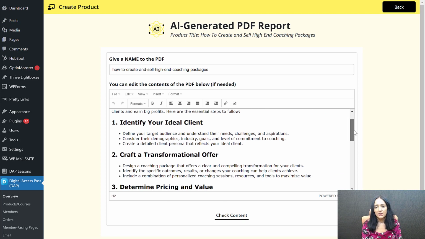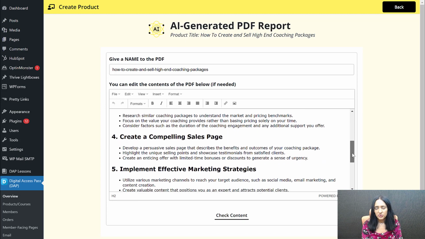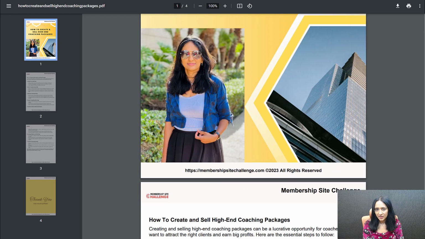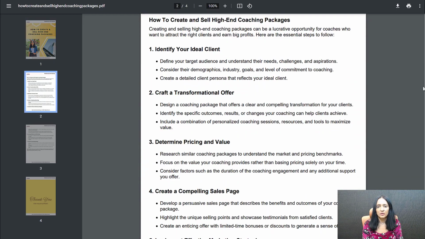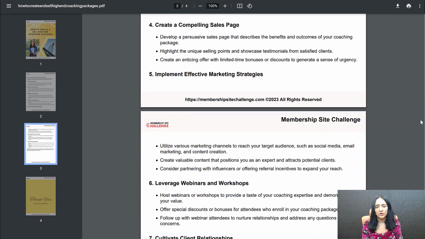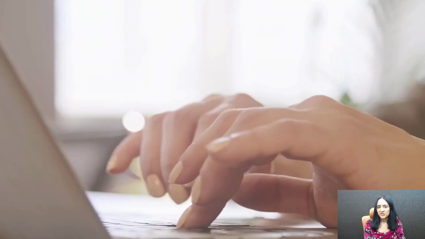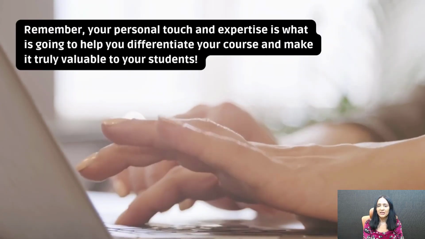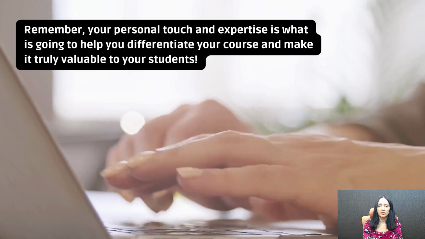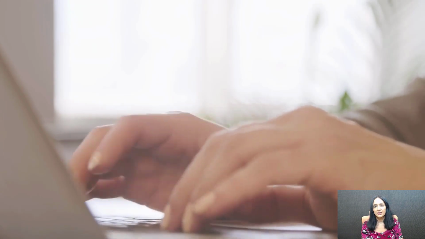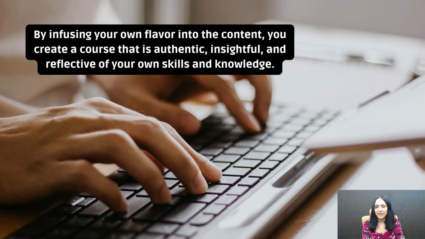And I'm going to say this again. Now that a lot of people are using AI to do stuff, if you just use AI and you create your product, great, you can create it very quickly. Like I showed you, in minutes, you can create your products now: courses, challenges, PDF, eBook, whatever you want. You can quickly create it using DAP. Now, what is going to help you differentiate what you create from someone else using AI to do the same thing? The main thing is you. Your unique skills, your unique experiences, your story, your ability to get people results, your ability to connect with people, your ability to really help people get results. Those are the things that will help differentiate your product, your content from someone else doing the same thing.